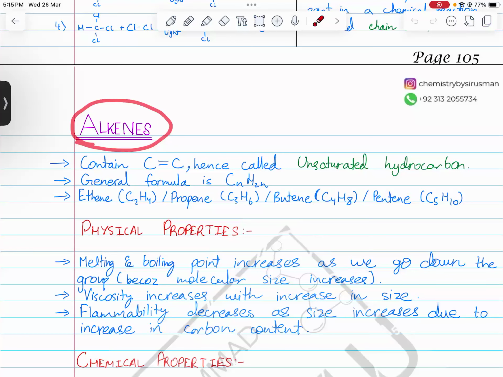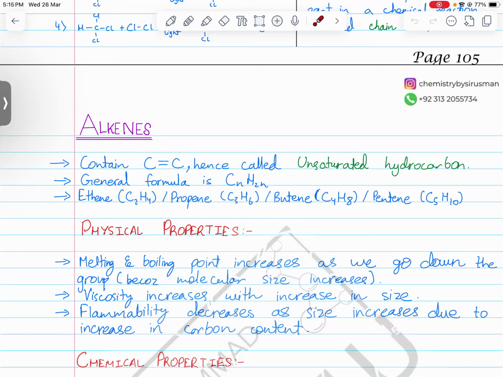All right, beta. So today we are going to be studying alkenes. Alkenes is the second homologous family that O levels and IGCSE students are familiarized with. In the previous class, we completed the homologous family called alkanes. Alkanes were called saturated hydrocarbons. Alkenes are unsaturated hydrocarbons.